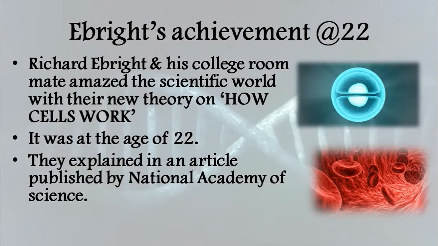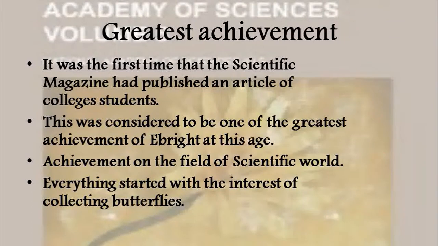The lesson begins with the greatest achievement of Ebright at the age of 22. At a very young age, Richard H. Ebright, along with his college mate, amazed the scientific world with a new theory on how cells work. They explained it in an article published by the National Academy of Science. It was the first time that the scientific magazine had published an article by college students. That is the greatest achievement, and that too at the age of 22.